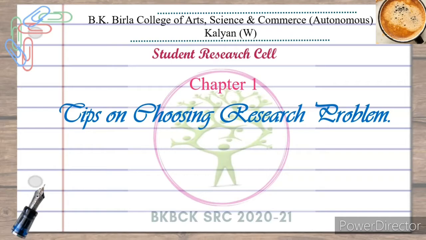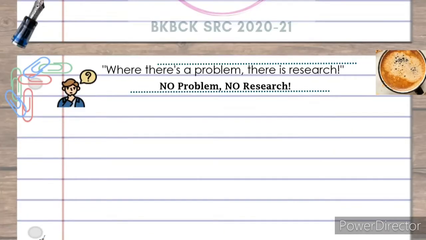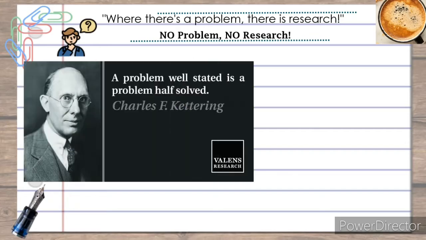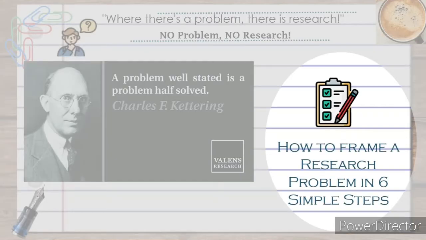We welcome you to this session where we will talk on how you can choose a research problem. Legendary scholars have described that where there is a problem, there is research, or no problem, no research. Well said by the researcher Charles Kettering, a problem well stated is half solved. Six tips that are very adaptive and useful while framing a research problem are discussed herewith.